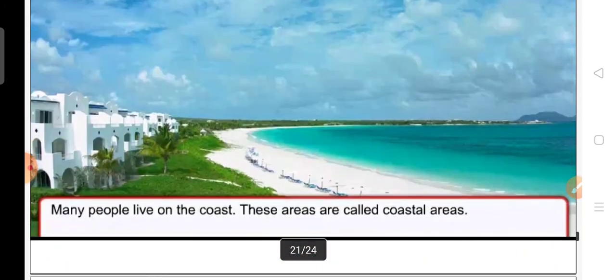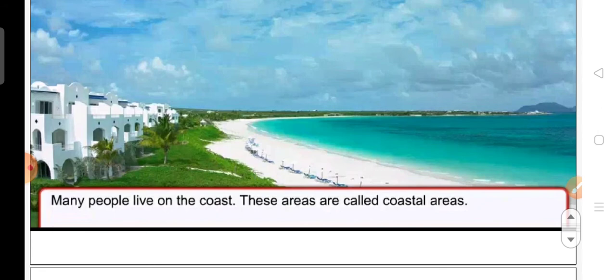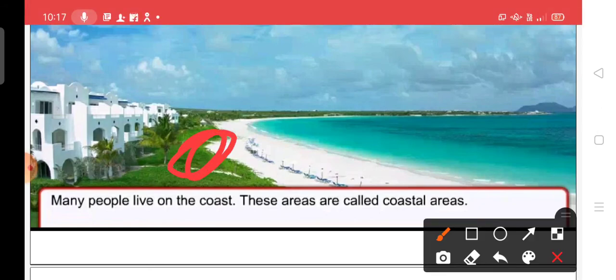Many people live on the coast. These areas are also known as coastal areas.